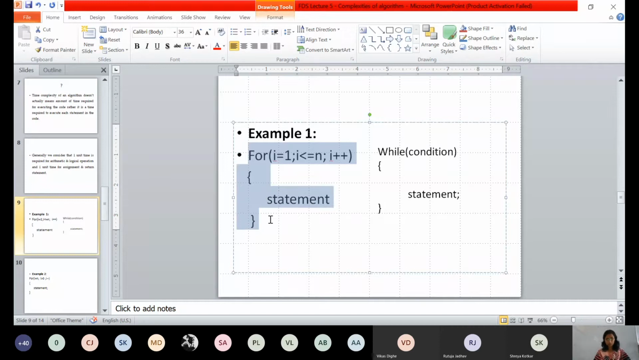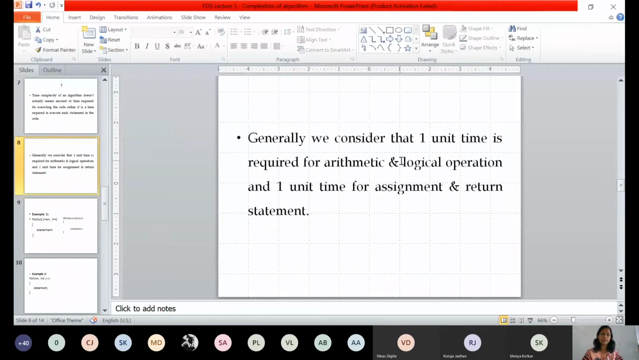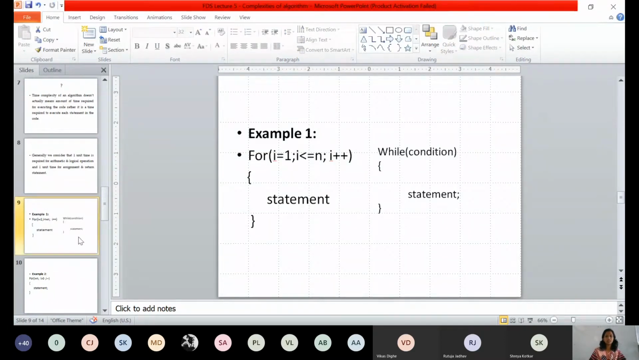So what are the thumb rules? I told you, if it is an assignment operation or arithmetic operation, then you can assign one time unit. We have just seen there are two rules. Arithmetic logical operation, assign 1 unit of time. If it is an assignment or return statement, assign 1 unit of time. Now, if you consider these two rules, can you tell me how much time is required for executing this particular code?